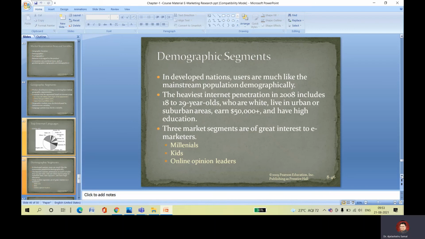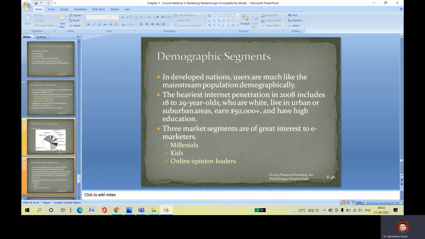Demographic segmentation: in developing nations, users are most likely the mainstream population demographic. The heaviest internet penetration in 2008 includes 18 to 29 year olds who are white, live in urban or suburban areas, and are highly educated. Three market segments are of great interest to e-marketers: millennials, kids, and online opinion leaders.